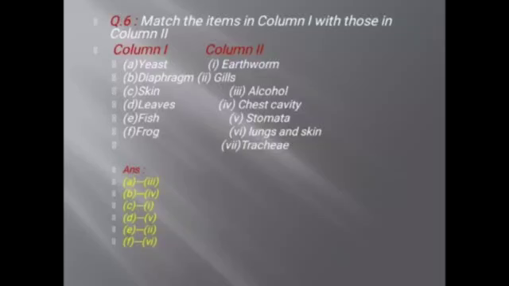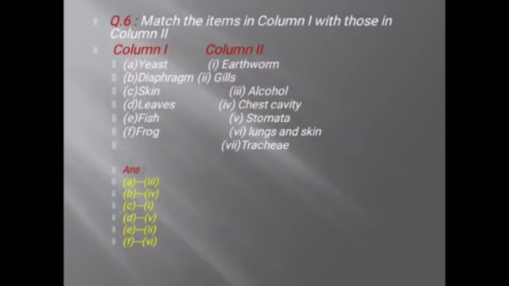With yeast we match alcohol. Second, diaphragm. With diaphragm we will match chest cavity. The diaphragm is present. It makes the floor of the chest cavity. So we pair diaphragm with chest cavity.